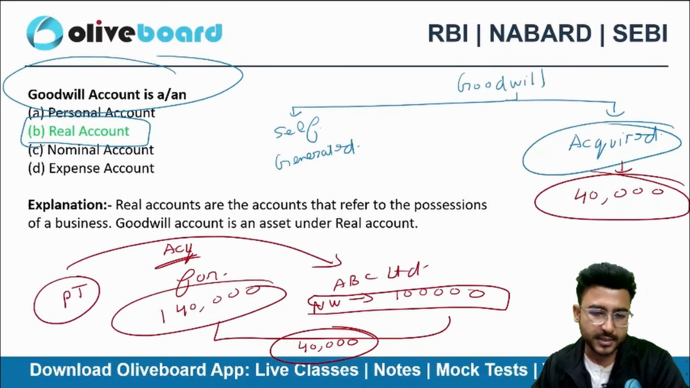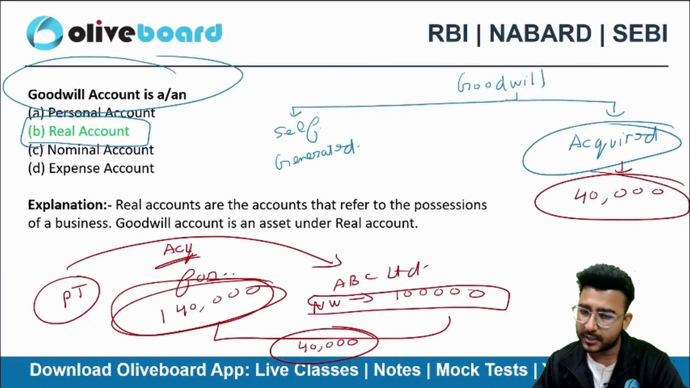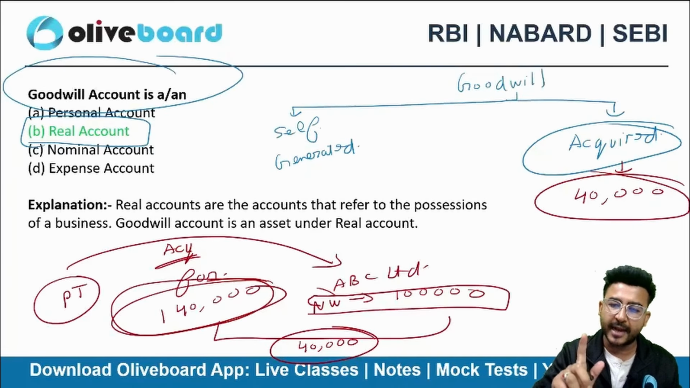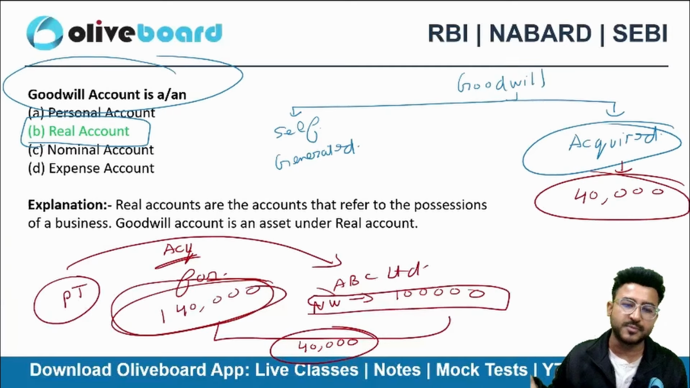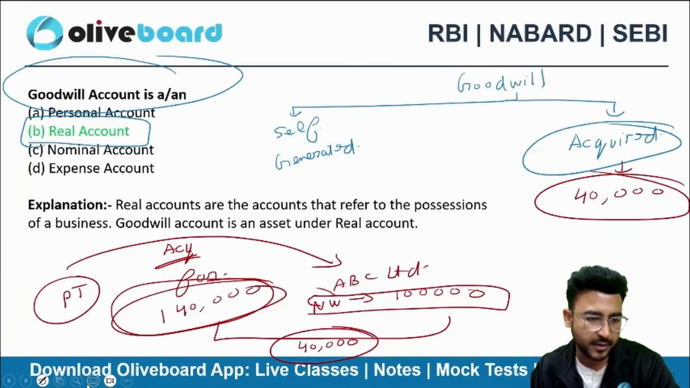Okay. This is recorded in the books of accounts. Why? Because I am actually paying 1,40,000 and I am receiving in return a value of only 1 lakh. So why am I paying that excess money? 40,000 I paid for goodwill.